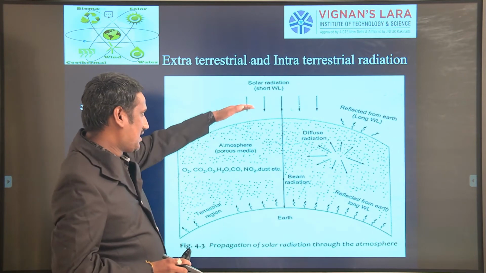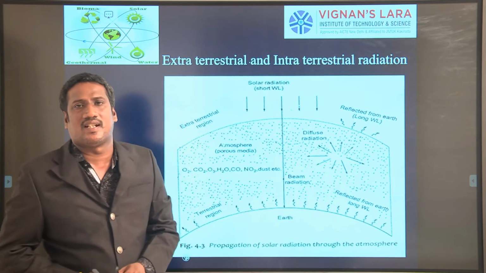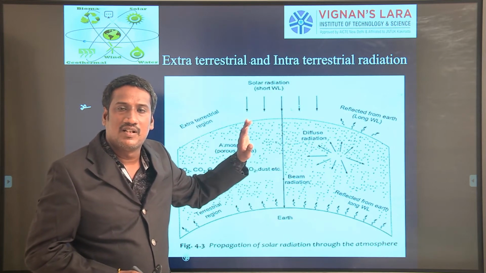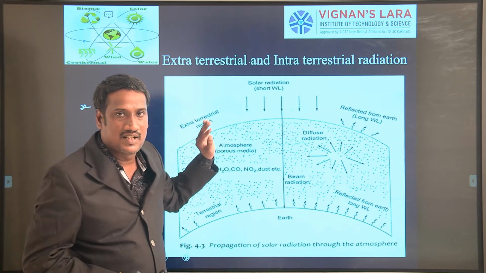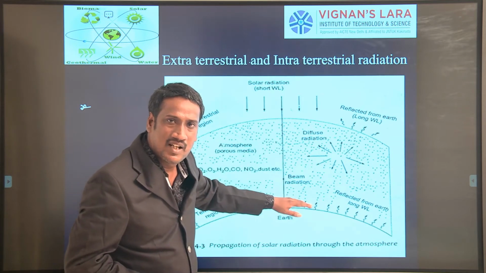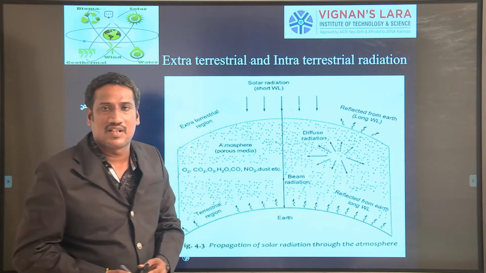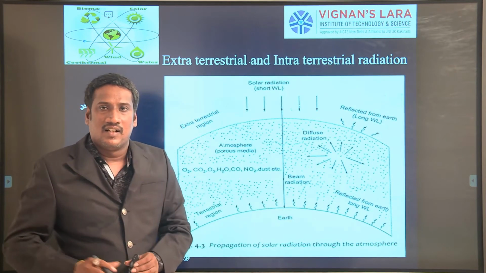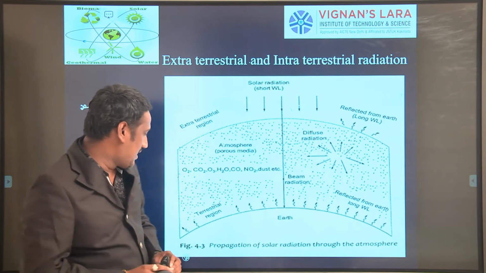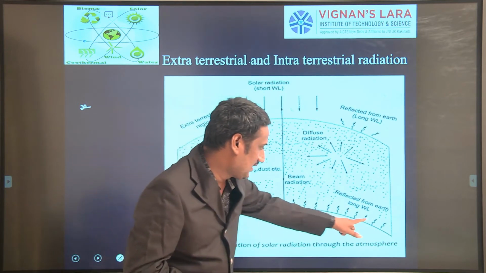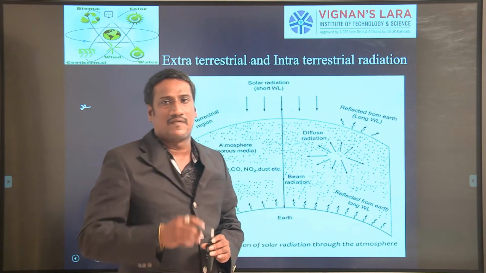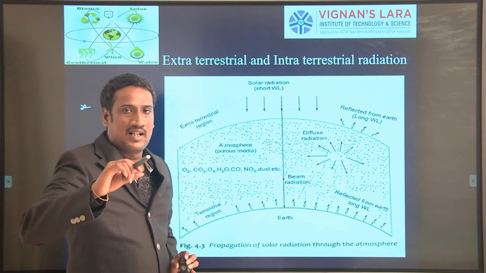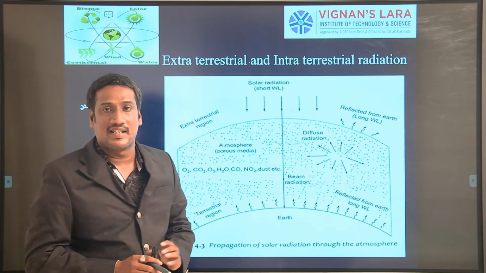Once the solar radiation enters the atmosphere, it will be reflected and absorbed, such that the solar radiation keeps on decreasing as you move towards the Earth. Finally, solar radiation reaches the Earth. The region surrounding the Earth, where some of the solar radiation will be reflected, we can call the terrestrial region.